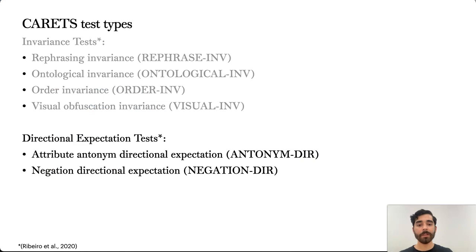Now we'll look at some examples for the directional expectation tests. For this category, we only have two test types, the antonym directional expectation test and the negation directional expectation test.